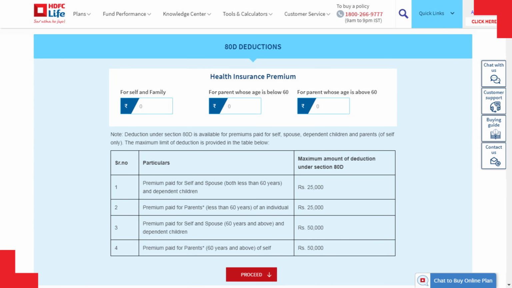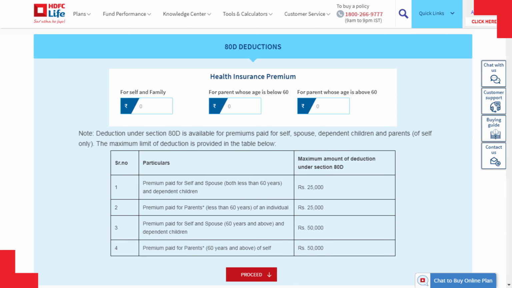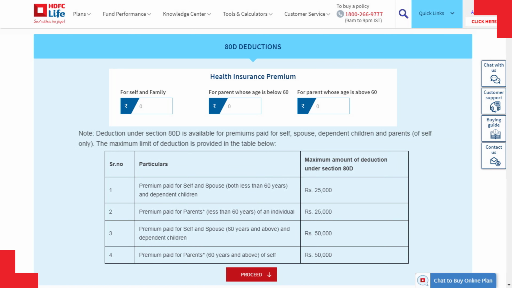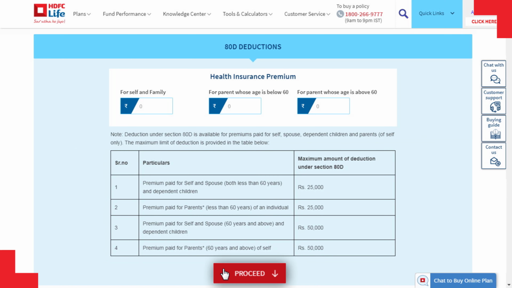In the fifth tab, 80D deductions, please provide the health insurance premium amount paid by you for family members in the respective field. Please note that the deduction is available only up to specified limits for this section as per income tax laws. You may refer to the table given at the end of the tab for the limits applicable as per section 80D. Click on Proceed.